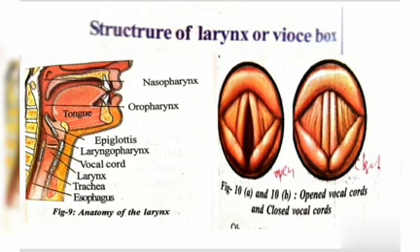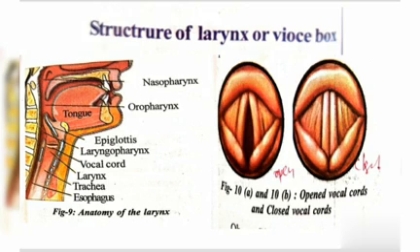This voice box is one of the important organs in the human body to produce sound. It has two muscular ligaments at the end of the windpipe, called the vocal cords.